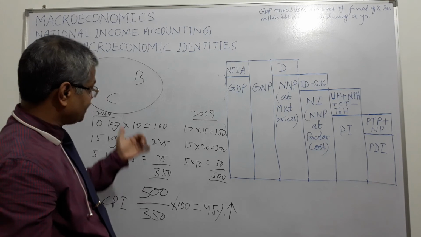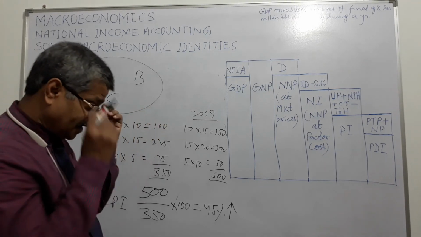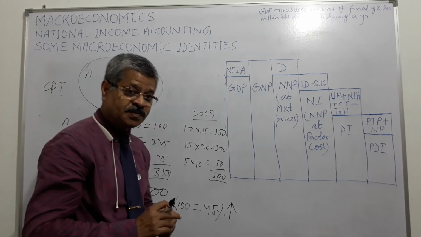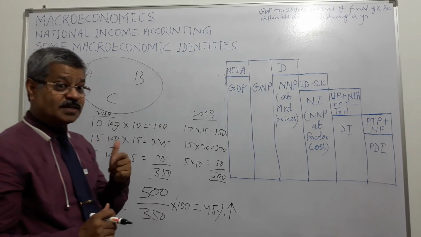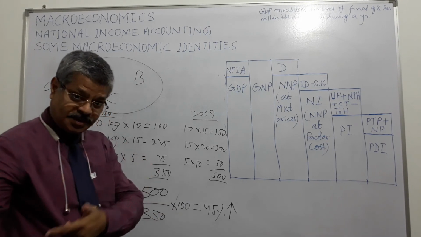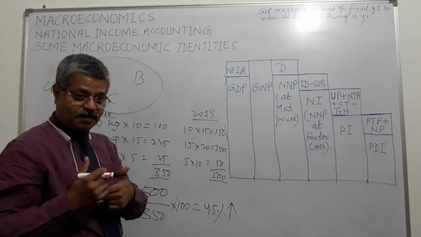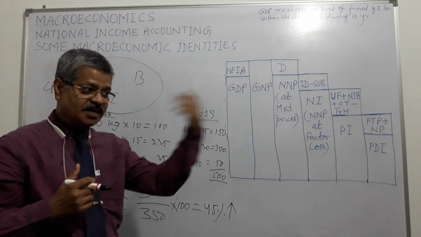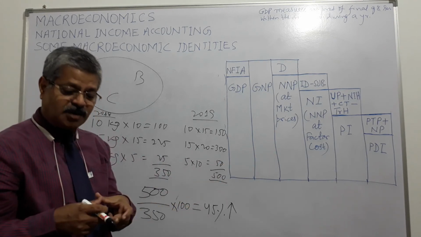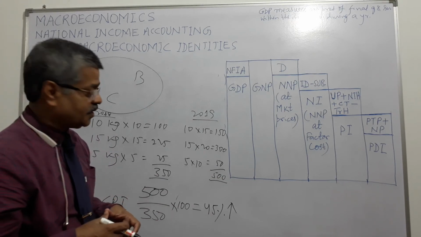In the same way there is a wholesale price index. There is a difference between the consumer price index and the wholesale price index because traders load their margin. Traders buy in bulk and sell to the retailers. In between they have a lot of margin.